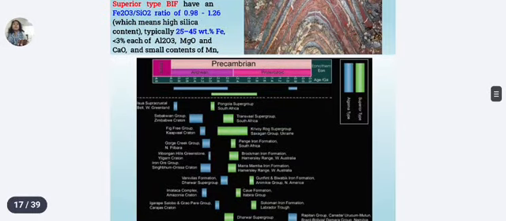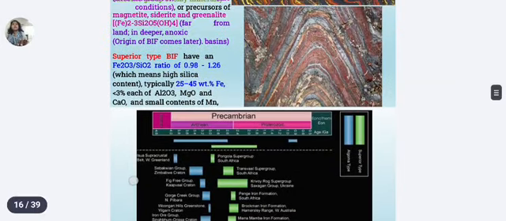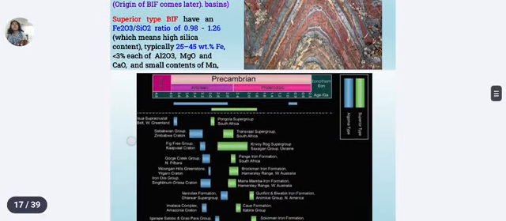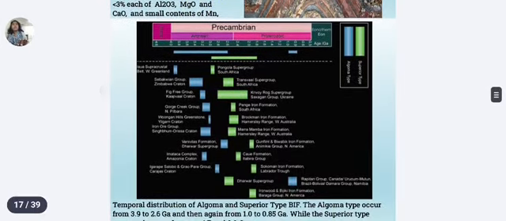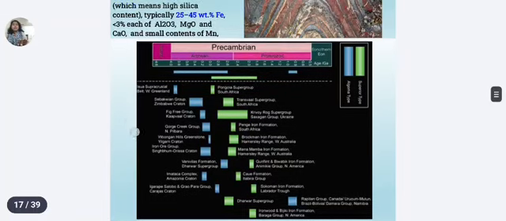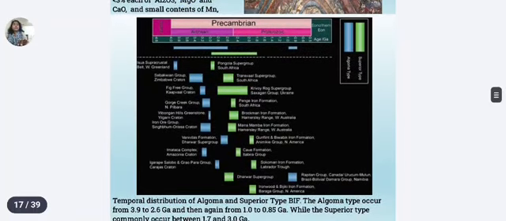The massive BIF deposition corresponds to the Great Oxidation Event around 2.4 billion years ago. Sources of iron were submarine hydrothermal vents and weathering of continents. Silica came from continental weathering, and we can understand this from the table.